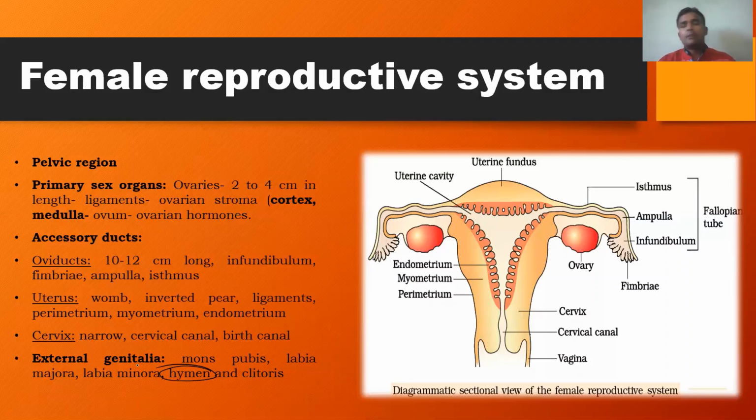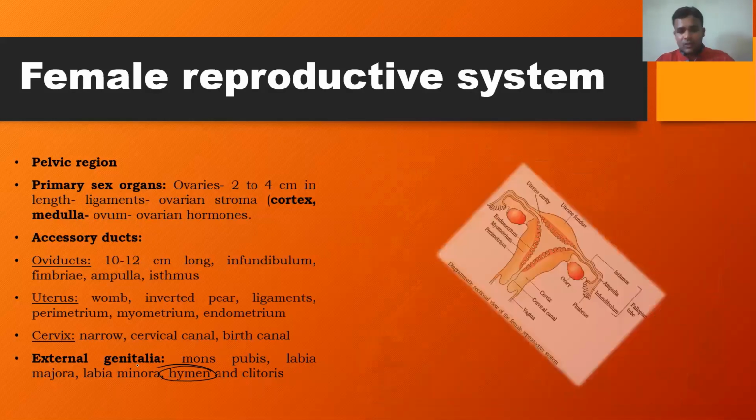Normally that will be torn during the first coitus, or even in individuals who are involved in physical exercises like cycling or dancing, or sometimes even because of the insertion of different types of tools, sex toys. That also leads to the breakdown of the hymen. So this is regarding the female reproductive system, the important points given in our textbook.